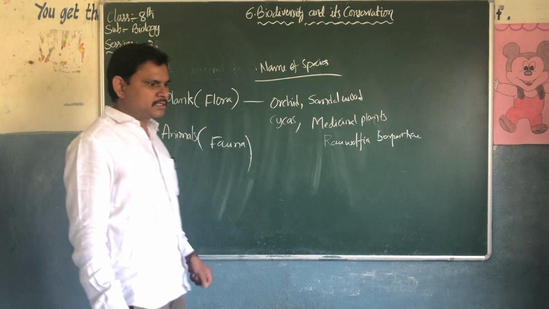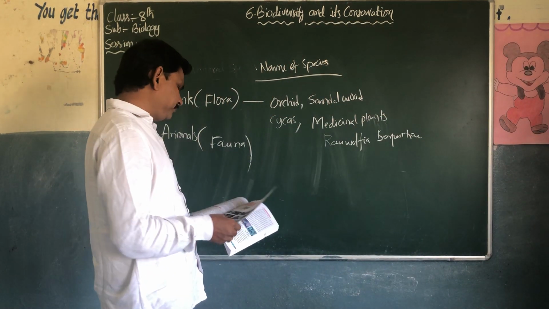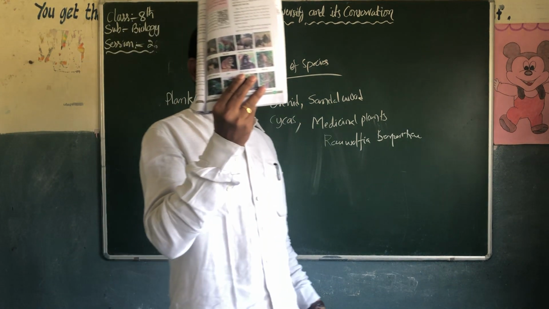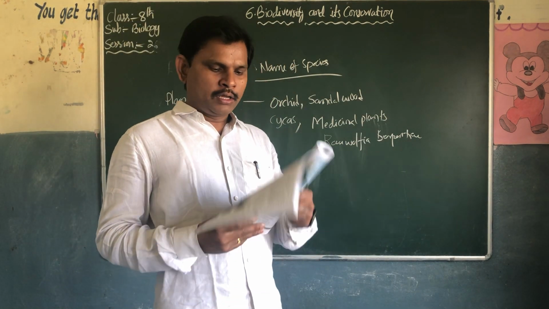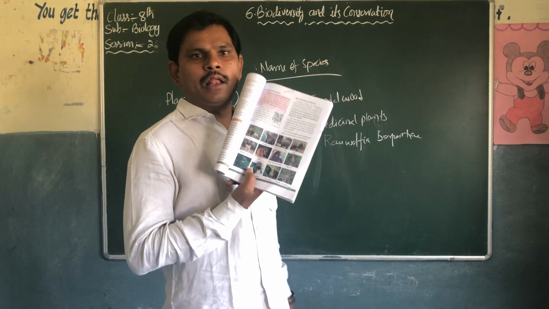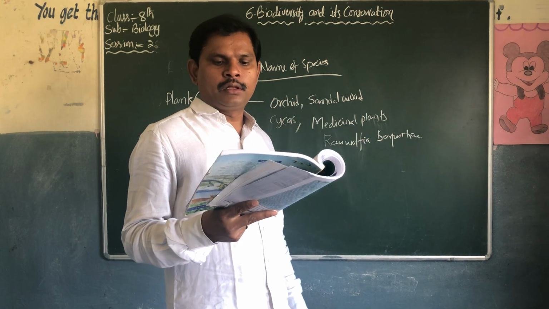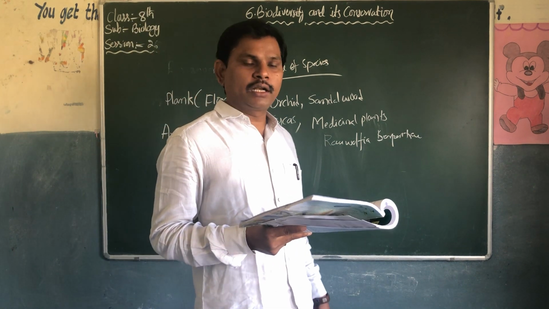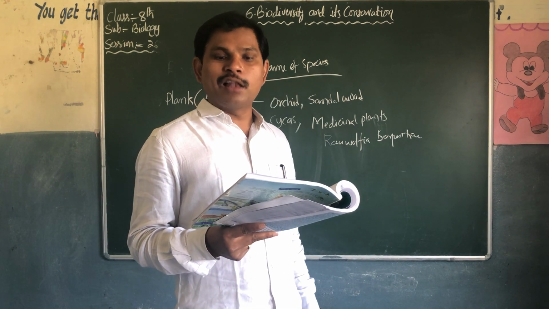There are so many animal names given in your textbook. Some animals came under the red data book or red list. If you do not protect such animals, what happens in the future? There will be no such animals. Lion also came; its number has started decreasing. Red fox also came into the red list book, single-horned rhino, and vulture.